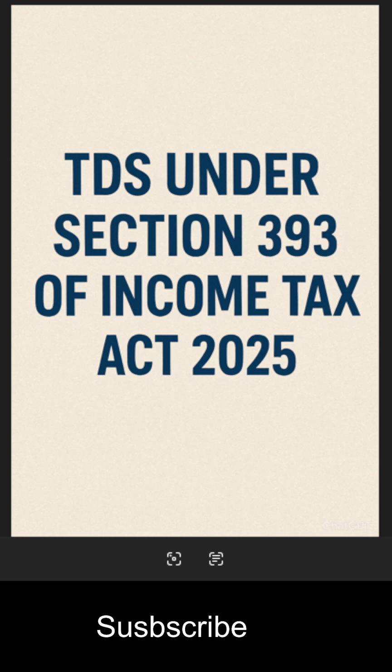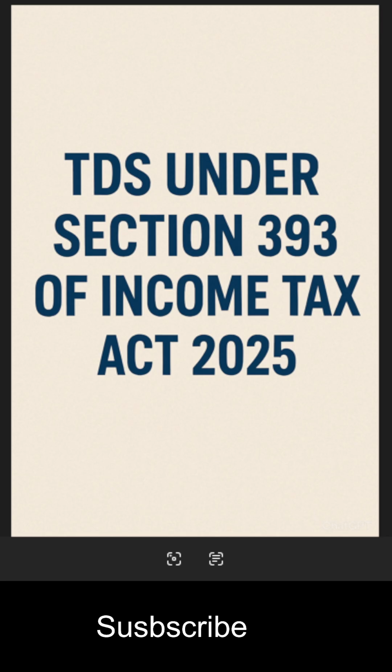Then the next one is any sum in the nature of compensation or enhanced compensation, or consideration or enhanced consideration, on account of compulsory acquisition under any law for the time being in force of any immovable property other than agricultural land.